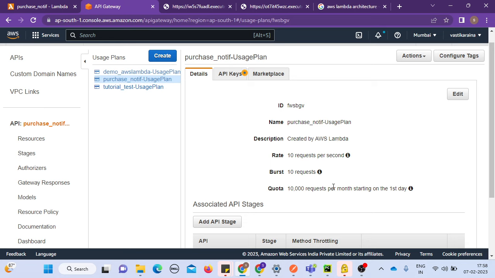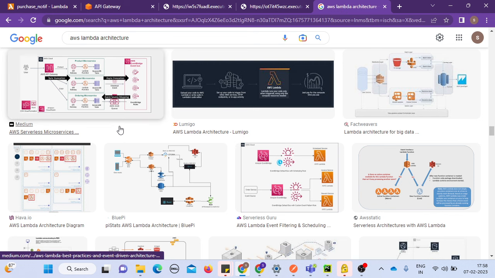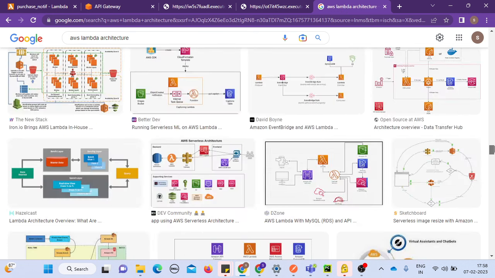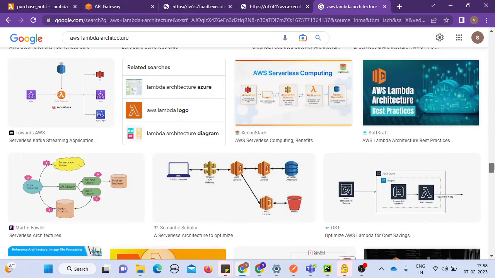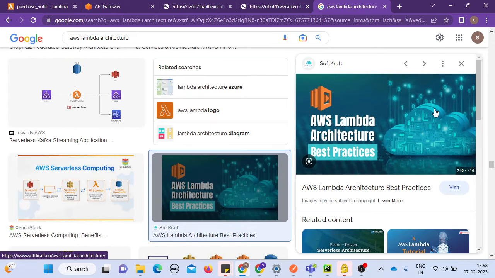Now, guys, like I told you, if I go with this architecture and explain any of these Google architectures, these are all great and must be used in a lot of places. But in my view, always try to understand why a software exists and what it is actually meant for. When you're able to translate the business problem to a software solution, only then can you think in the right way and develop the right piece of code. That's the main intent I wanted to add here. Instead of talking a lot about Lambda, how it does this and that, I just dive straight into the problem. And here's the one example I showed you.